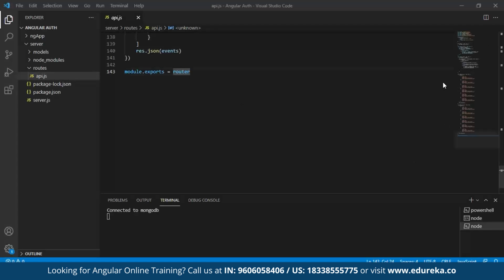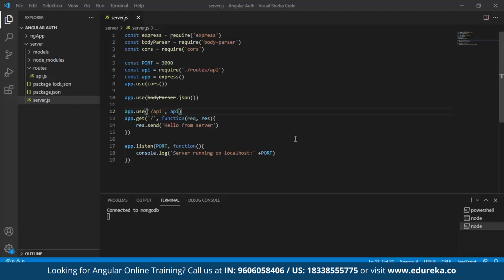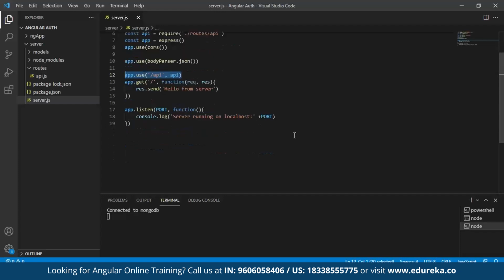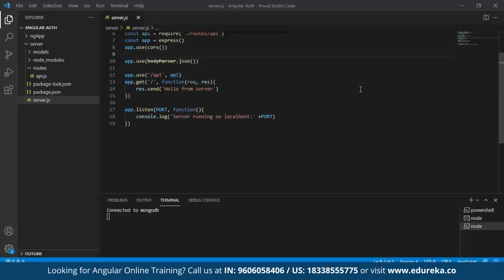Now the next thing is to tell our server to use this particular route. For that, I'm going to go back to my server.js. Here in my server.js, I'm going to call API and say routes API, which means fetch my API from the routes folder and then use this particular API. The rest will stay the same. Now we can go back to our browser. If I say 3000/API, it says "from API route," which means it's fetching my data from that API.